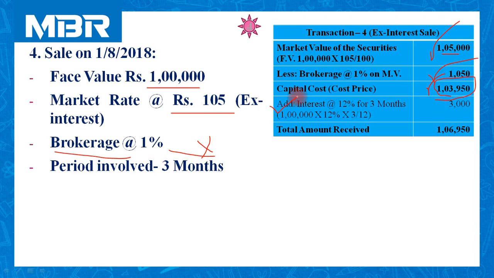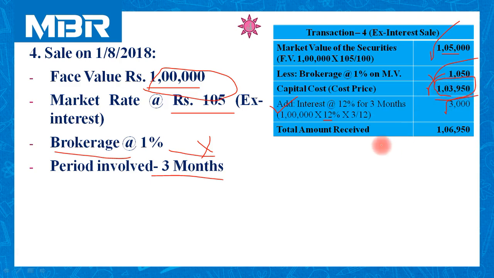So interest is added. Period involved in this calculation is 3 months. Interest is always calculated on face value. Face value 1 lakh, rate of interest 12%, and the period involved is 3 months. So the amount of interest included in this transaction is 3,000.